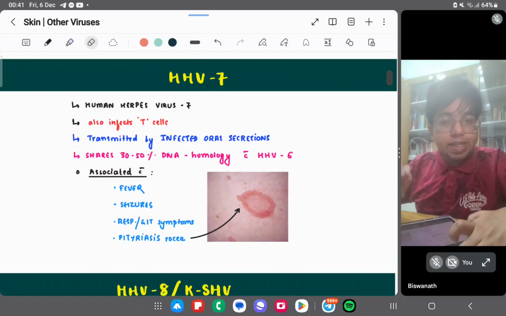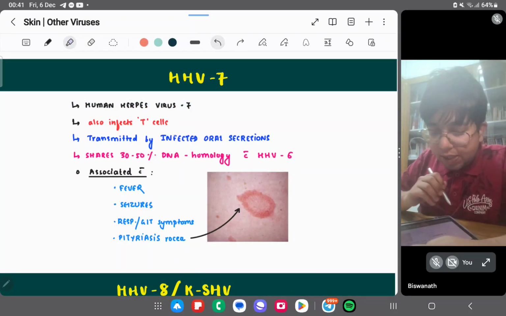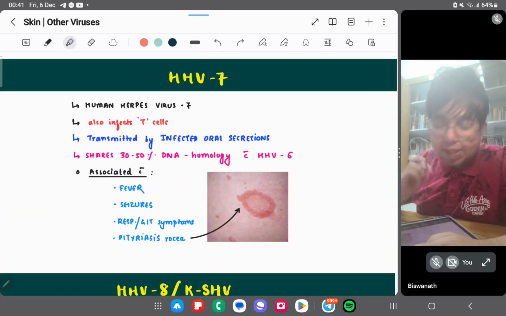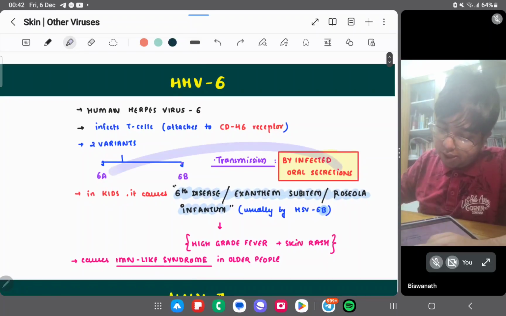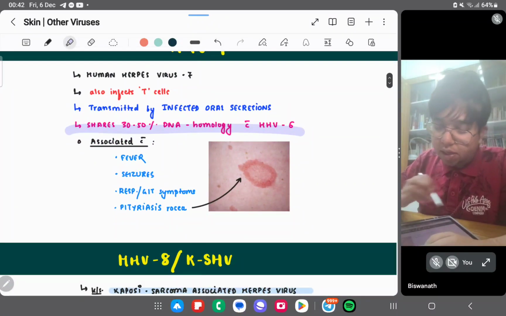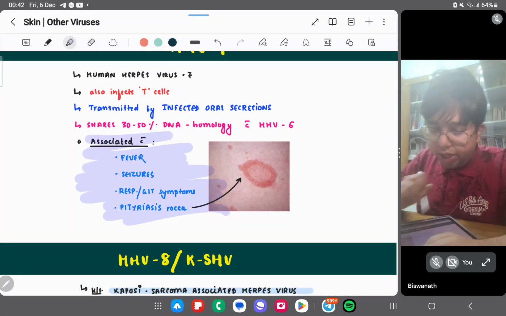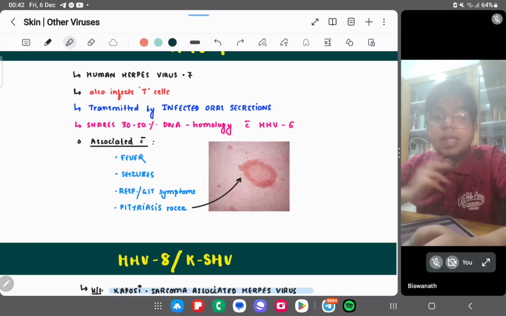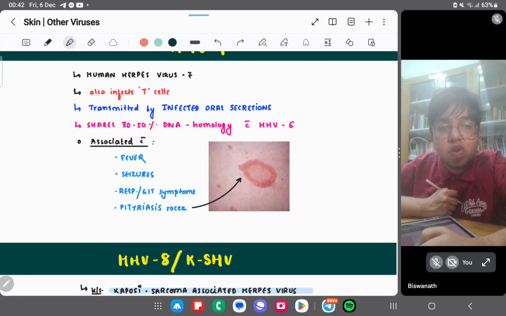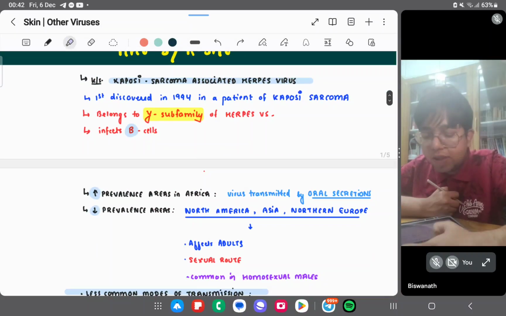Let's move on to HHV7. HHV7 is human herpes virus 7. Again, the same as herpes virus 6, it also infects the T cells and is transmitted by infected oral secretions. It is associated with fever, seizures, respiratory symptoms, and pityriasis rosea. This last line is important: it is associated with pityriasis rosea, a rose-like spot.